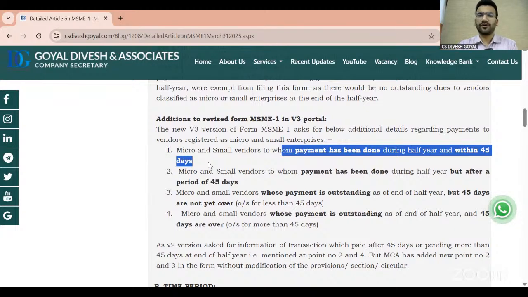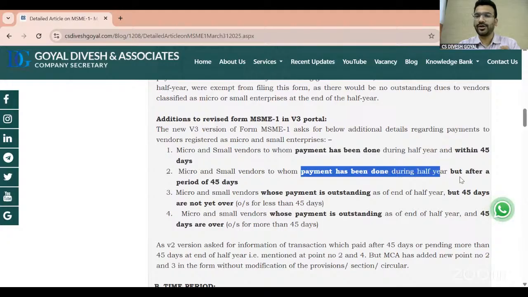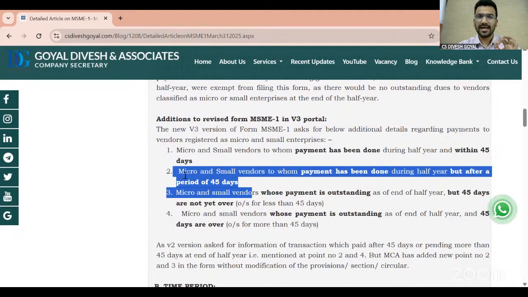So if there is no default under the MSME Act, practically this information has no relevance for the ministry also under the MSME 1 form. But now they are asking for this information in the MSME 1 form. I will show you the practical also. Situation 2. The micro small vendor to whom payment has been made during the half year, but after 45 days. I agree with this. As per section 15, as the company has made the payment to the MSME vendor after 45 days, they should get a shelter and they are eligible for the interest also. So we should cover this in our form.